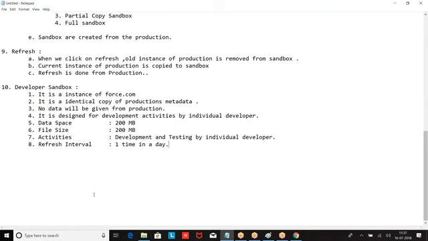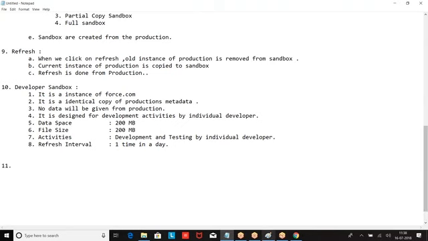Right. Let us go to the next one. So developer sandbox is designed for individual developer development activities. It is an identical copy of production's metadata. No data will be given from production, only metadata will be given. It is designed for development activities by an individual developer. Data size 200 MB. File size 200 MB. Activities: development and testing by an individual developer. Refresh interval: one time in a day.